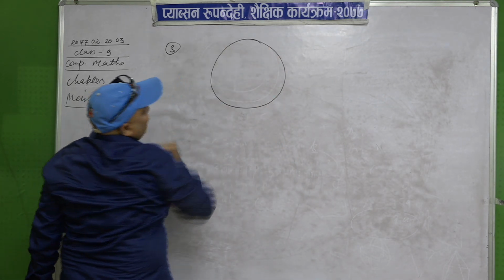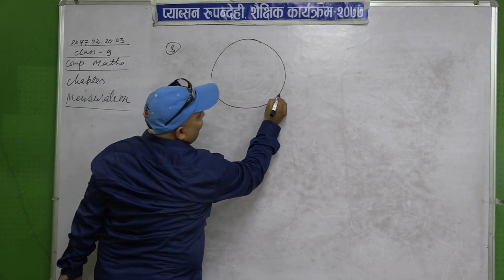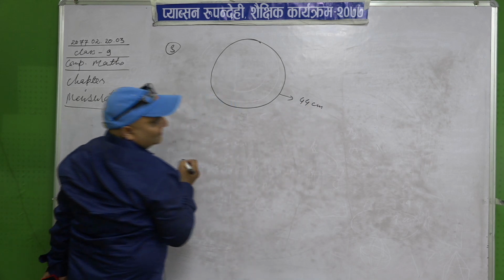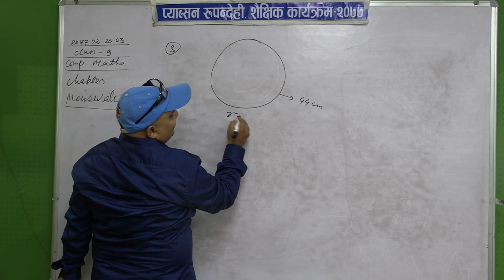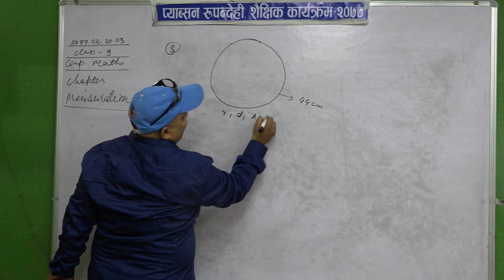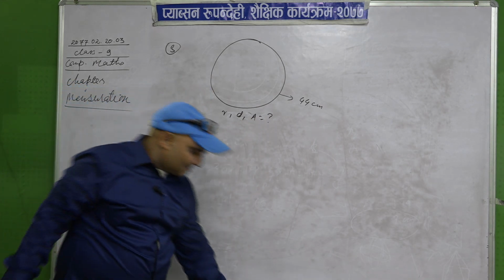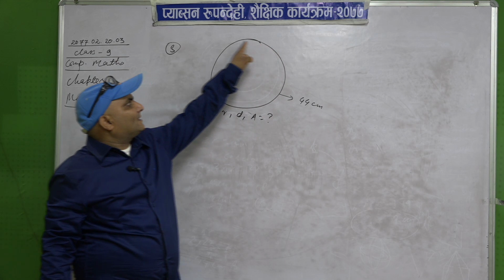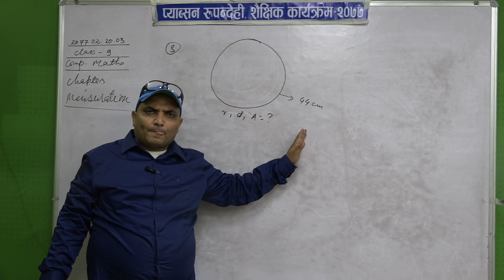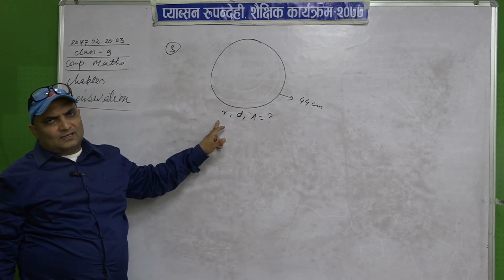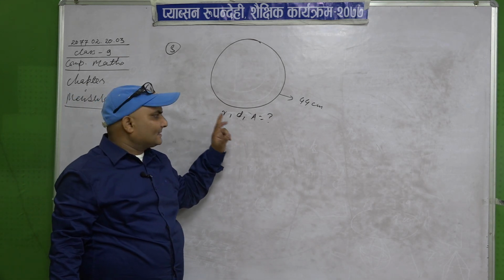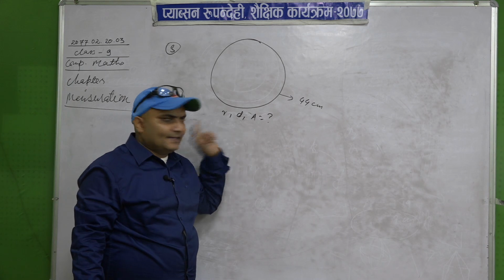Suppose this is a circle and the value of this outer edge is 44 centimeter. Now we have to find the radius, diameter and area. The value of this outer line, this outer edge, is given as 44 centimeter. We have to find R, the radius, D, the diameter, and A, the area.